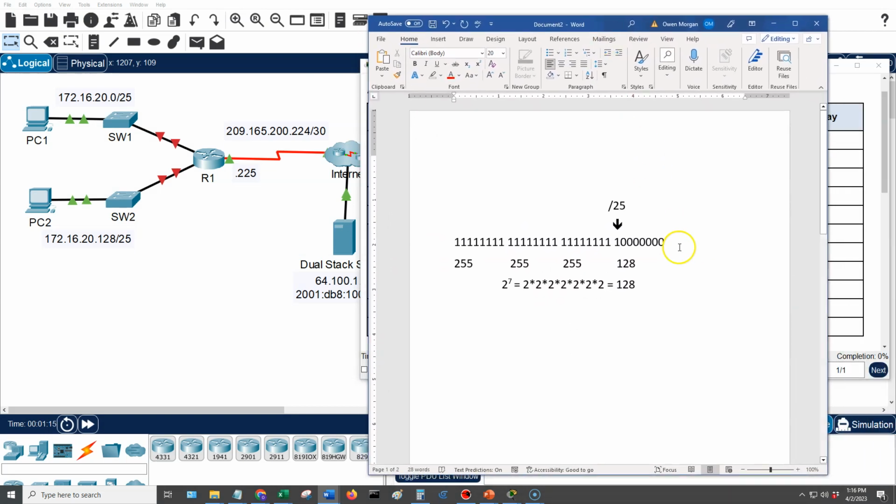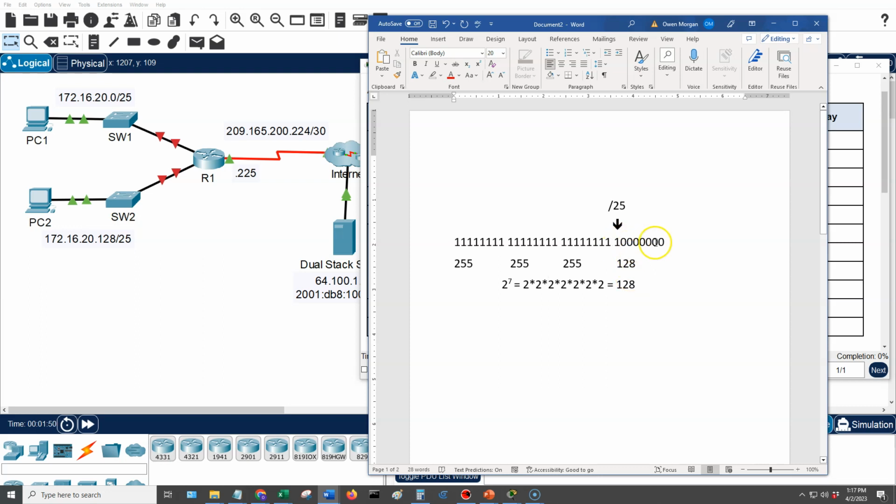In this particular case, the /25 indicates the first bit in the last octet of our IPv4 addressing. The first three octets are going to convert to a decimal of 255, 255, 255. And the last is going to convert to 128 because this is the 128th decimal equivalent.